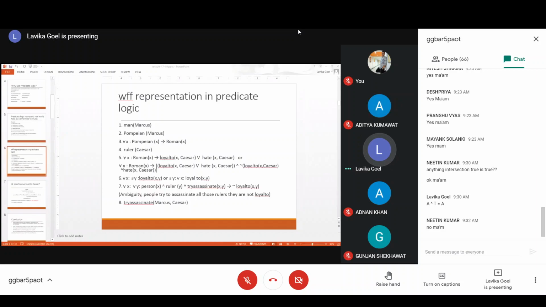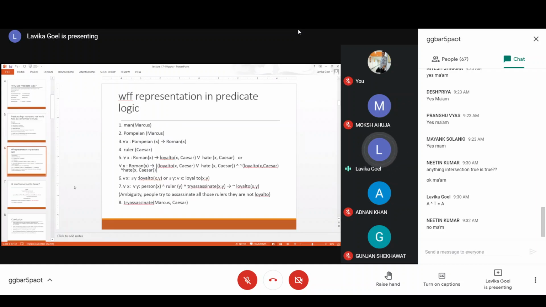So basically, it is the deficiency in the predicate logic representation that it does not take into account the obvious facts. So the obvious fact is that all men are people, right? So if Marcus is a man, definitely he is a person, but that is not represented here. So you will need to add one more fact. That is a deficiency of predicate logic. It cannot take into account the obvious things. So you have to specify explicitly.